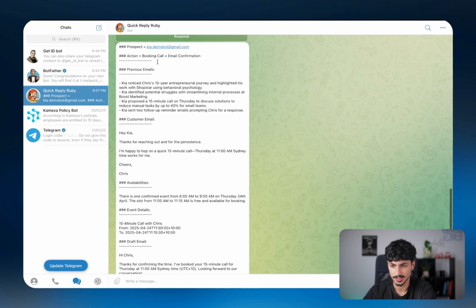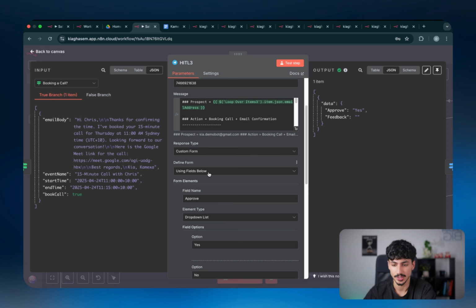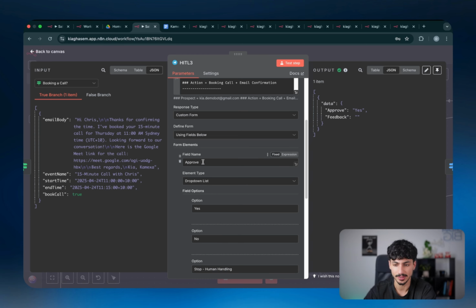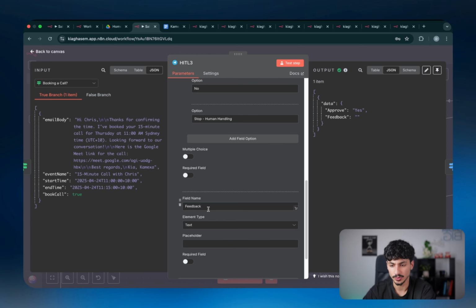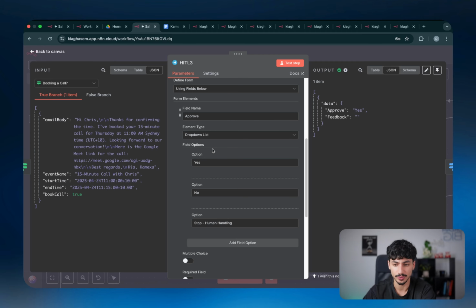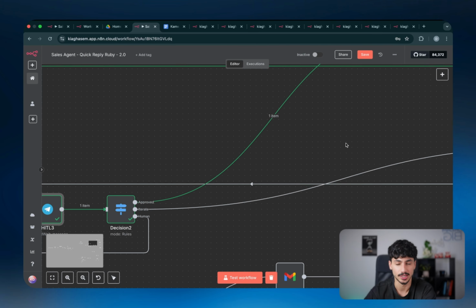And the output of that, as you can see over here, is exactly that message. So then we've also defined what we want to actually have inside the form. In the form, you guys saw we had the approve button, which had 3 options: yes, no, or human handling. And we also had the feedback, which allowed us to give text feedback. Now, if you guys want to add more things to the form, you can just add it here, and then you would have to just define how that's going to be handled inside the rest of the workflow.